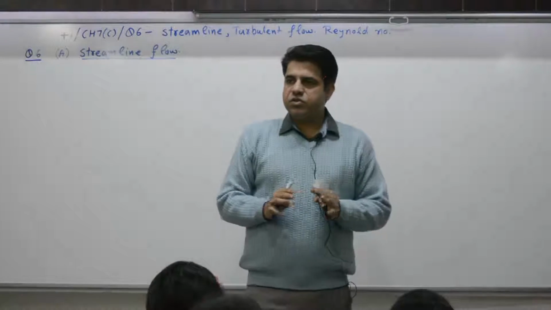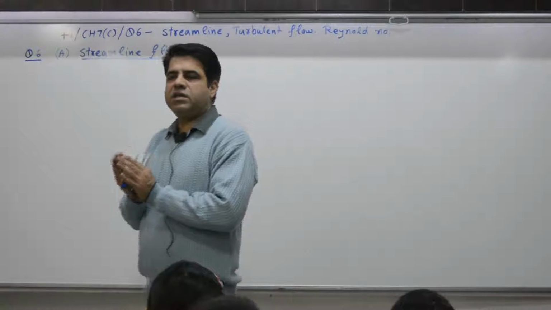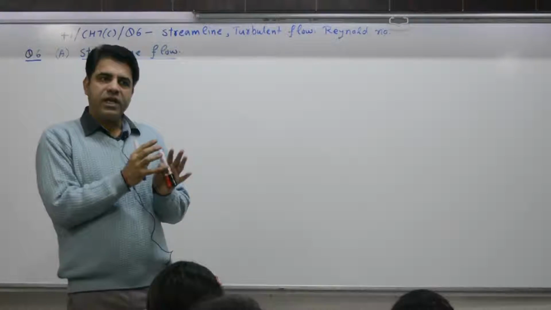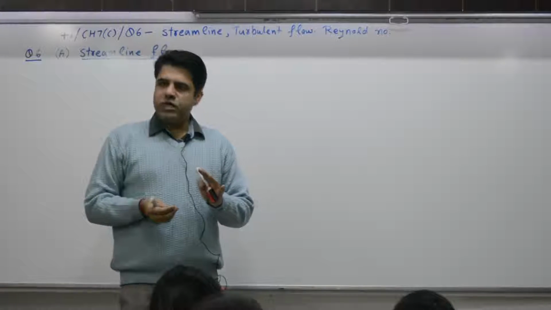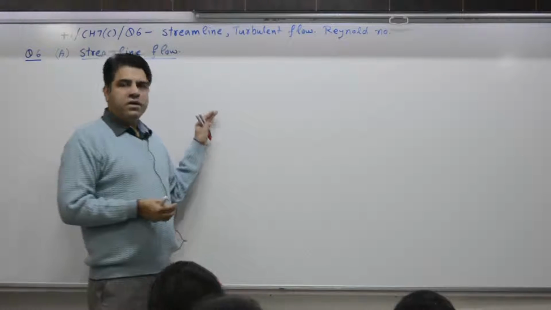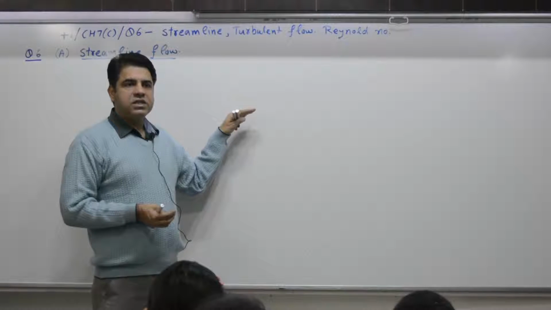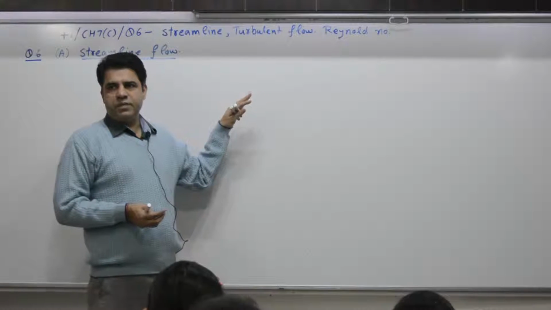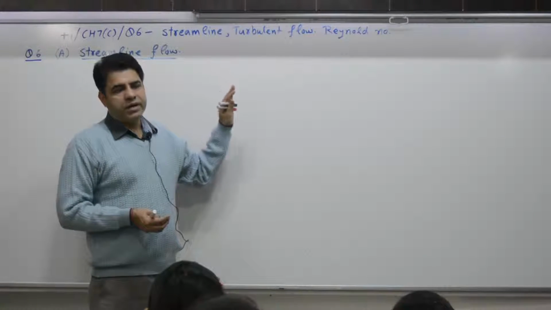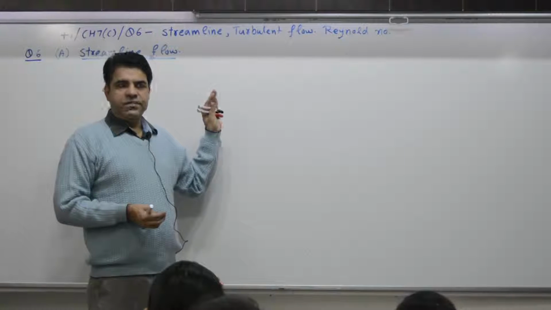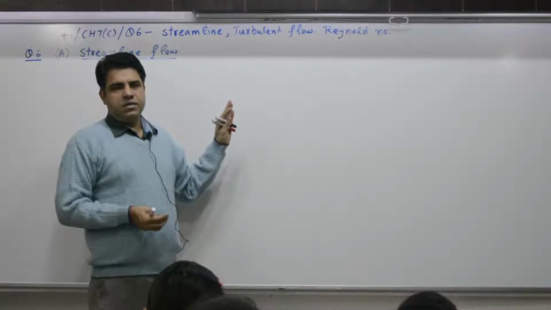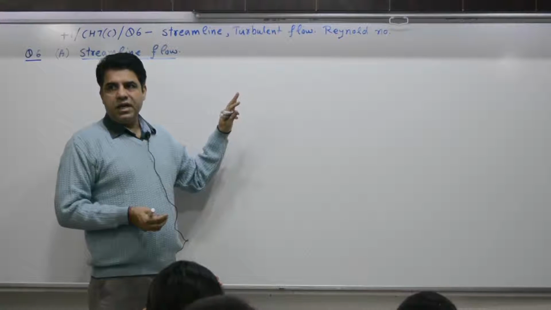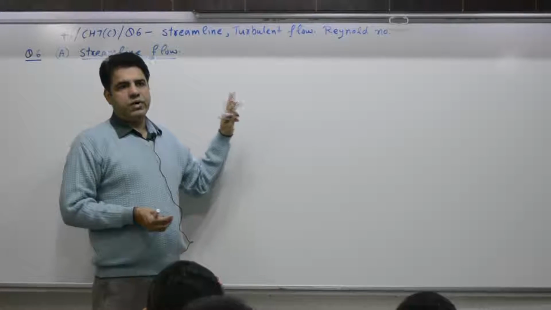So the basic difference is either the flow of people is organized or it is unorganized. Similarly, fluid can be very systematic and organized, and then it is termed as streamlined. If it is haphazard, random, unorganized, indisciplined, then it is termed as turbulent.